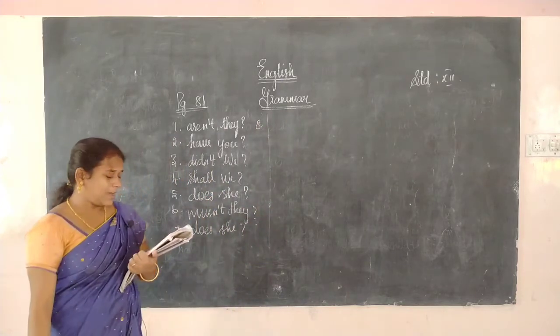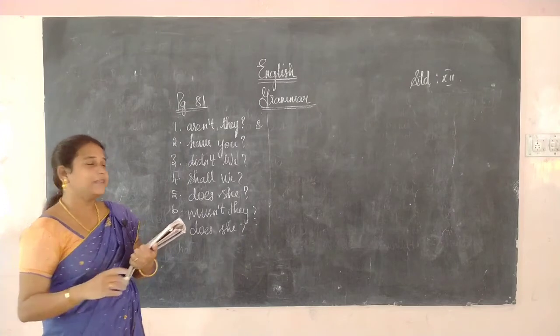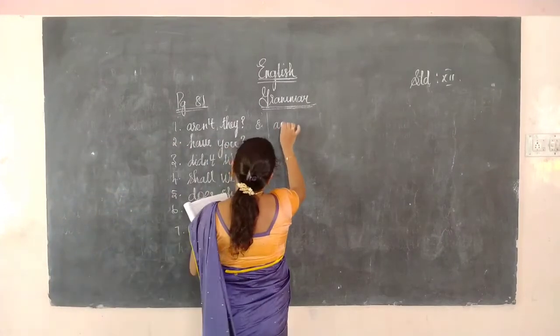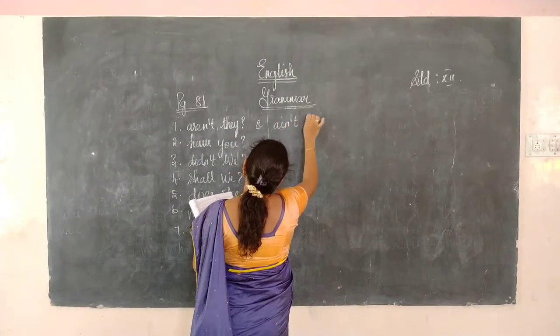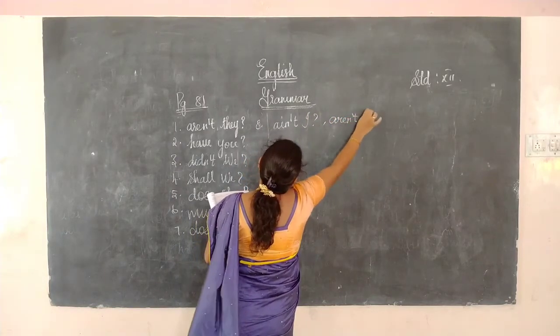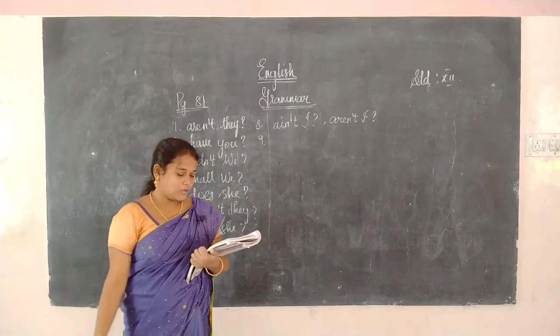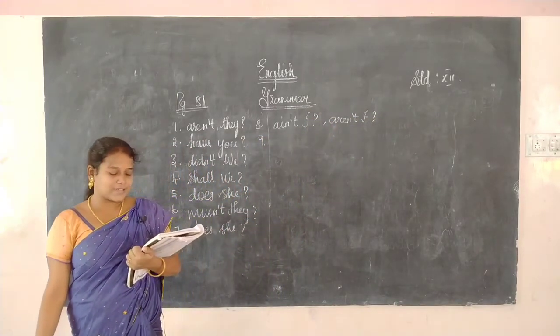Okay. I am always the winner. I am... we can write "aren't I" or "ain't I". We can write both, but any one is enough. No need to write both. Then, don't commit this mistake again.